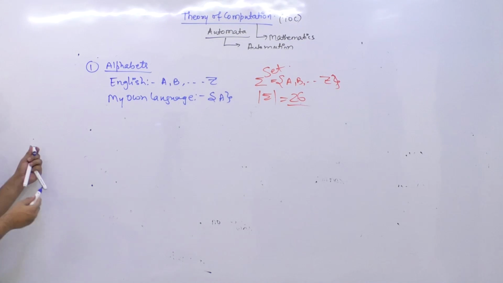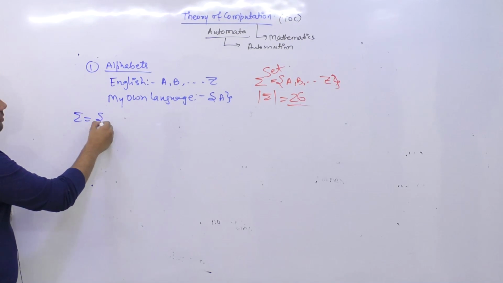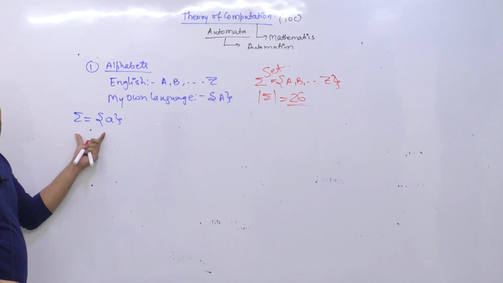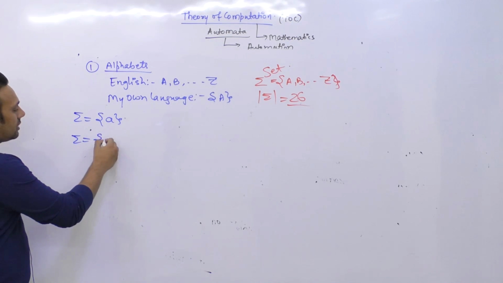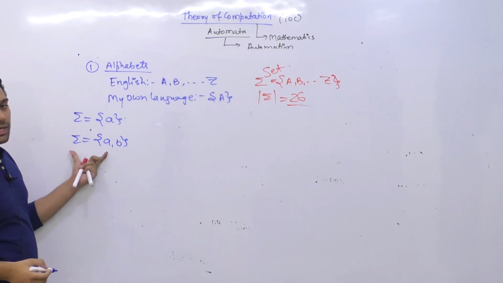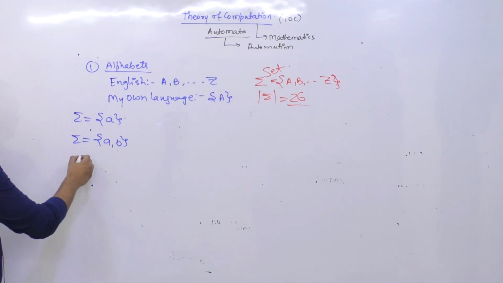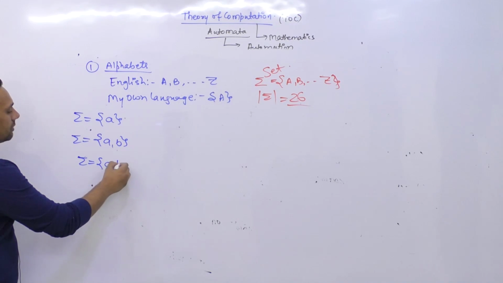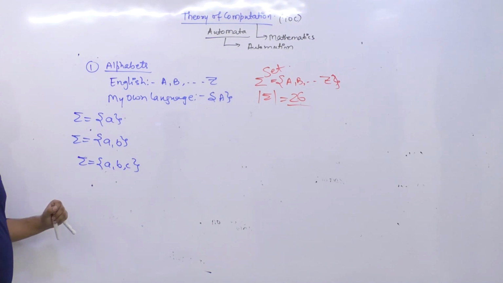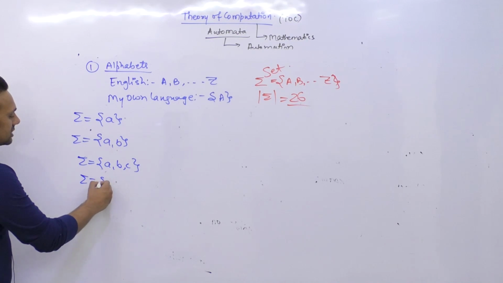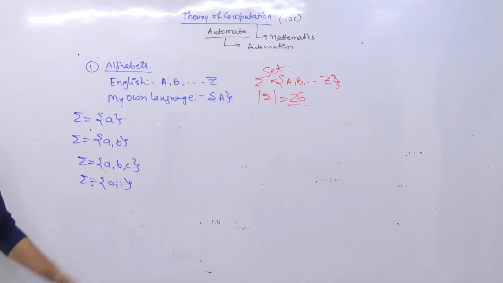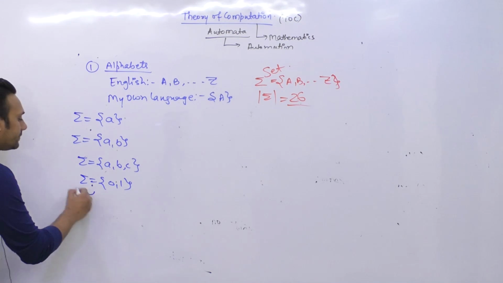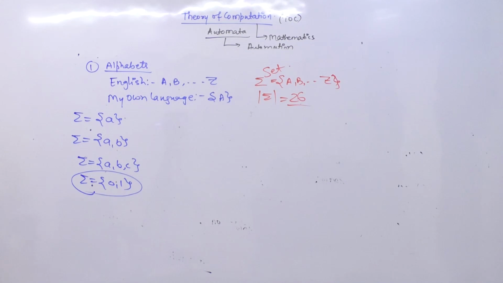Now if I say that we have summation is equal to small a, that means in my language I have only one alphabet. If I say summation is equal to a comma b, that means in my language we have 2 alphabets. If I say summation is equal to a comma b comma c, in my language I have 3 alphabets. If I say summation is equal to 0 comma 1, that means again in my language we have 2 alphabets. Now if you look at clearly, अगर आप इसको थोड़ा सा ध्यान से देखेंगे, so these are 0 and 1, these are binary numbers.